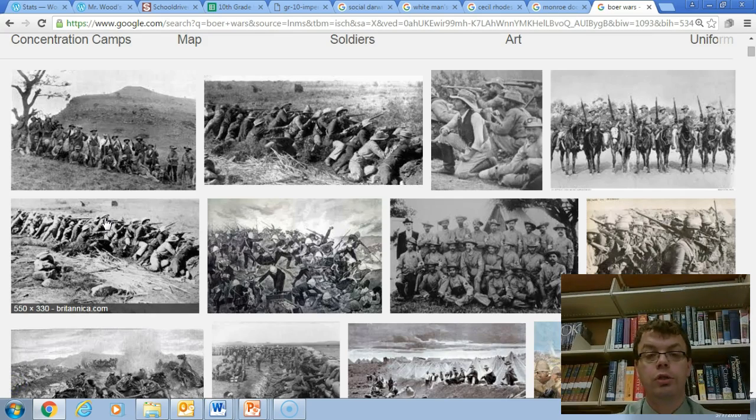The Boer Wars. These were wars between Dutch settlers who called themselves Boers, who were living in South Africa, and the British who took control of South Africa. Britain thought they were going to come in and easily win, and it ended up being a really violent, bloody war, with concentration camps and other horrible things. And they were fighting there, but no one really consulted the Africans if they were okay with either of these groups being in their land and taking it. It's basically two imperialistic powers, the Boers who were in there, and the British who came in, fighting over land in South Africa.